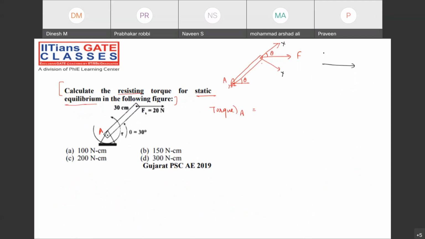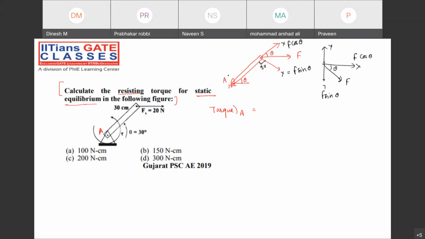So we can now resolve the forces something like this, and the forces are acting something like this, making angle theta. So this component will be F sin theta and this component will be F cos theta. F cos theta will not be responsible for the torque. F sin theta will be responsible, which is acting perpendicular.